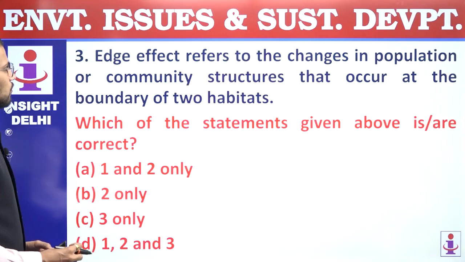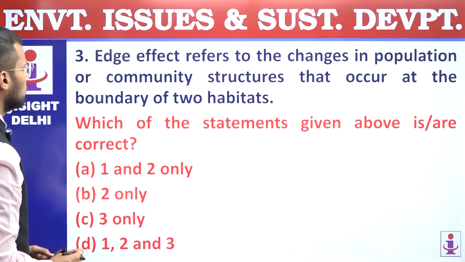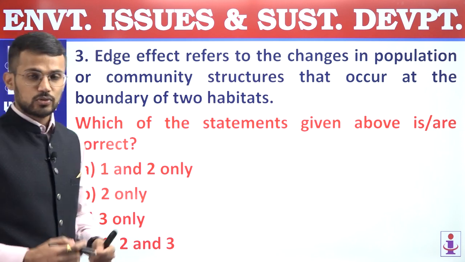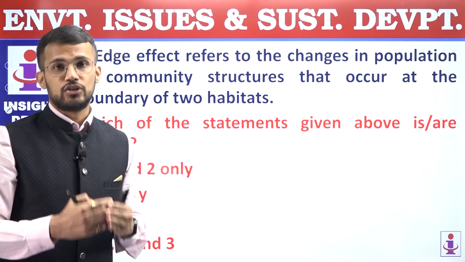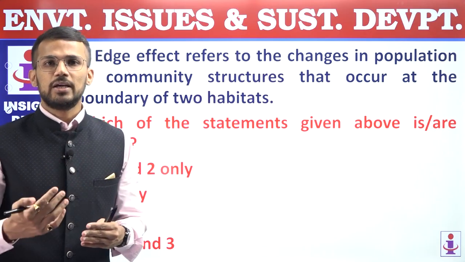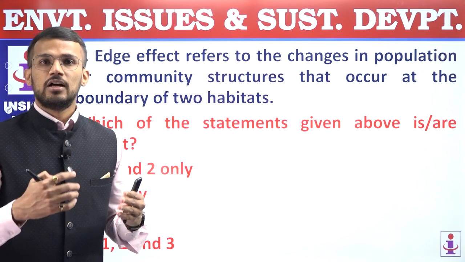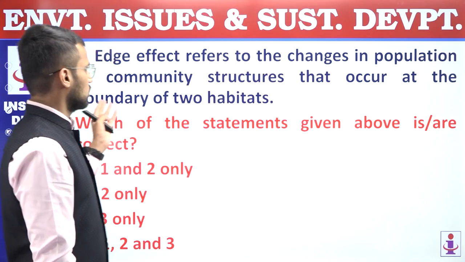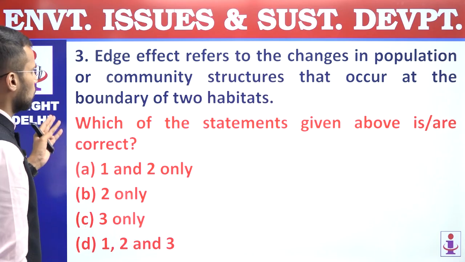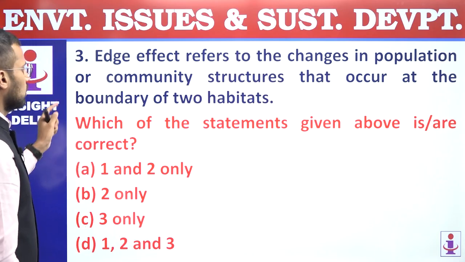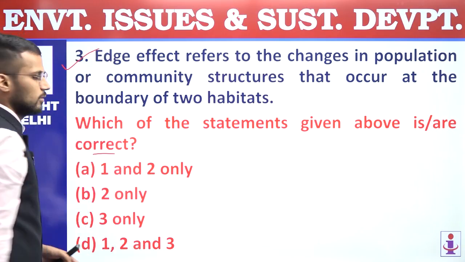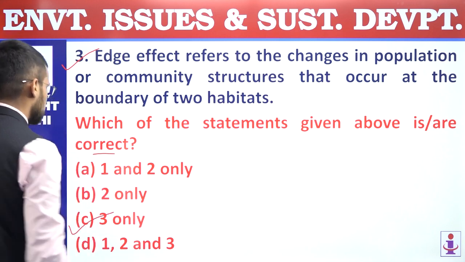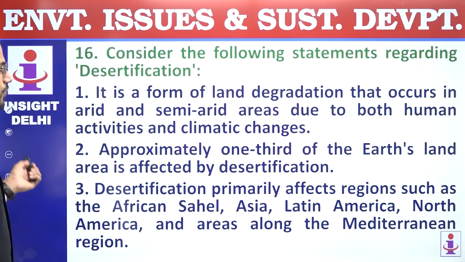Third, edge effect refers to the changes in population or community structures that occur at the boundary of two habitats, right? So this statement is correct. It is ecotone wherein we'll be able to see edge effect, right? And due to edge effect, we may have the presence of certain population in high diversity, right? So third statement is correct. Edge effect refers to changes in population or community structure that occur at the boundary of two habitats. We are supposed to find out correct statements, so only third is correct, and that's why answer of this question is C, 3 only. Question number 15, answer is C.